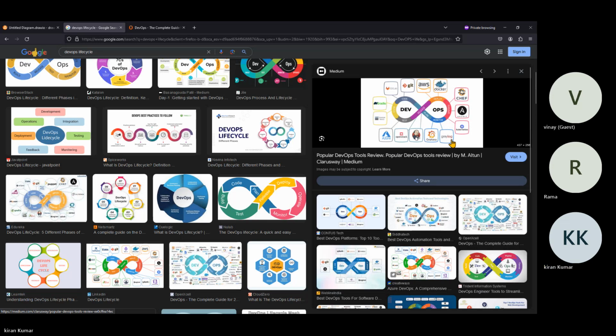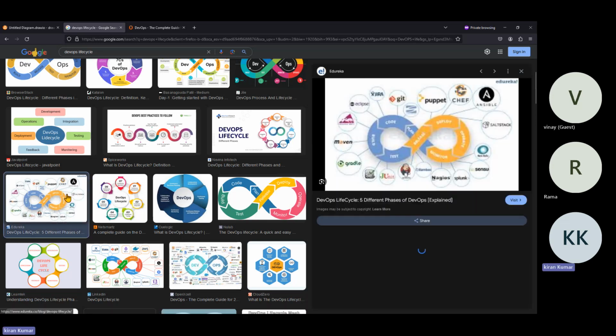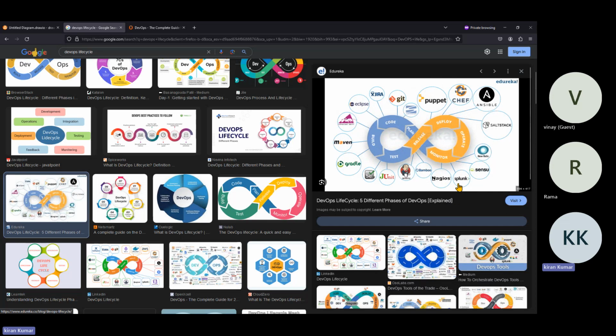Again, so many tools in the market are available. Nagios, Splunk, and like this you can see Maven, Gradle, or Ant. For planning, Jira, or Eclipse, Git, and so many: Puppet, Chef, Ansible, SaltStack, like that. So many tools are available, guys, that we're going to use in the DevOps lifecycle. But entirely, these tools depend on the project. We are going to learn about them.